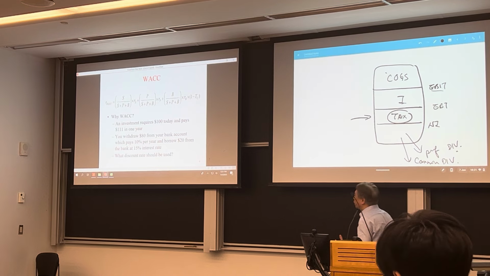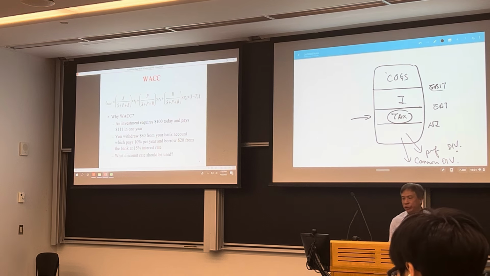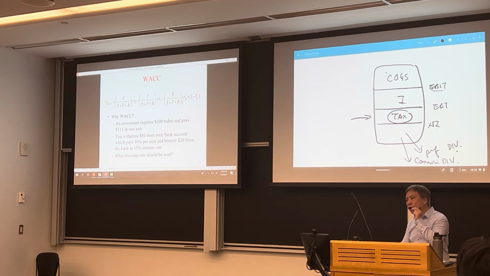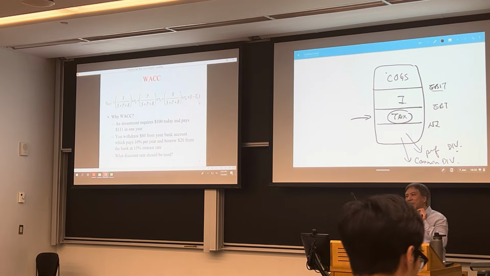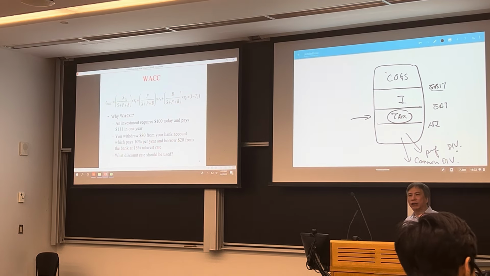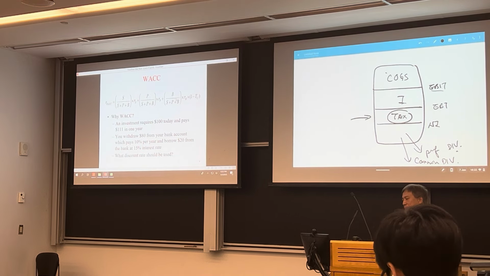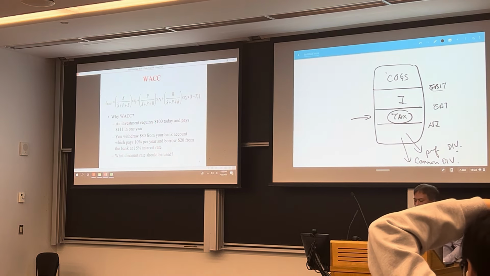But why weighted average cost of capital? Now the formula is very simple, right? So this is the cost of equity, the required return of shareholder. This is the cost of preferred share, the required return of a preferred shareholder. This is the cost of debt, the required return of the bondholder. And this is 1 minus the corporate tax rate. Now these are the weights. So S is the market value of the stock, P is the market value of the preferred stock, and B is the market value of the debt. All right? So why WACC?